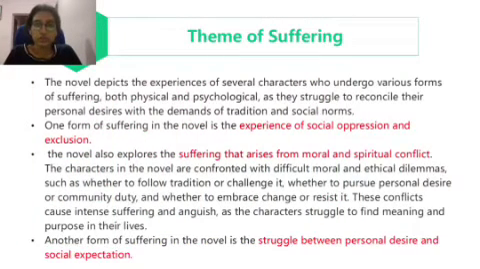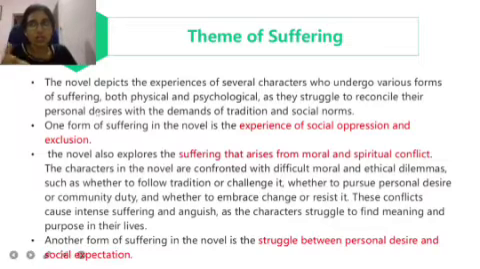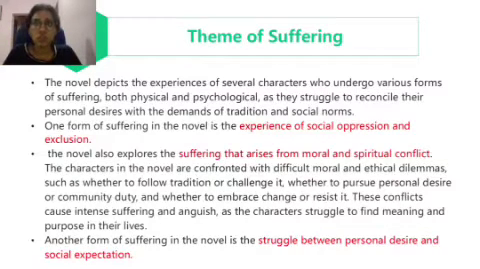Moving on to the fourth theme, suffering. The novel depicts the experiences of several characters who undergo various forms of suffering, both physical and psychological, as they struggle to reconcile their personal desires with the demands of tradition and social norms. One form of suffering in the novel is the experience of social oppression and exclusion. In the case of Chandri, she suffered because she was a widow and a so-called untouchable. Just because she belonged to the lower caste, and was a widow and a woman, she was excluded from society.